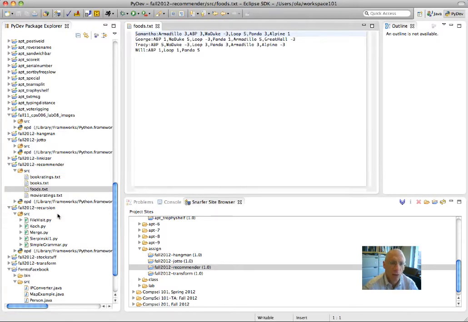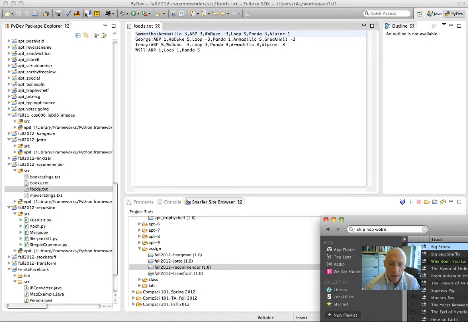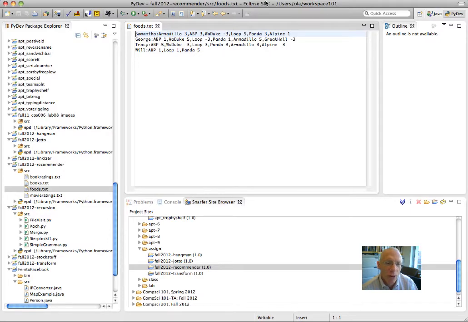I want to look at how to process foods.txt, because I think understanding how foods.txt works is going to help me understand how to do this getData function. So I'm going to write a getData function to process foods.txt. And the getData function, according to the assignment, has to do two things. It has to return a list of items, the different things that people are rating, and it has to return the ratings themselves, which is kind of a per rater list with a rating for everything, even if you didn't rate it.